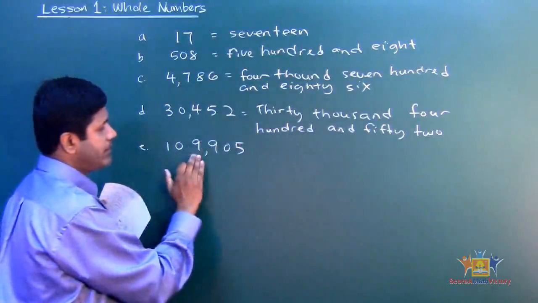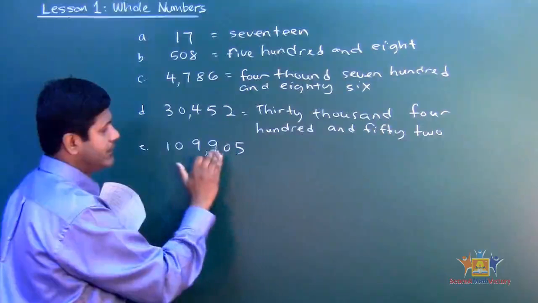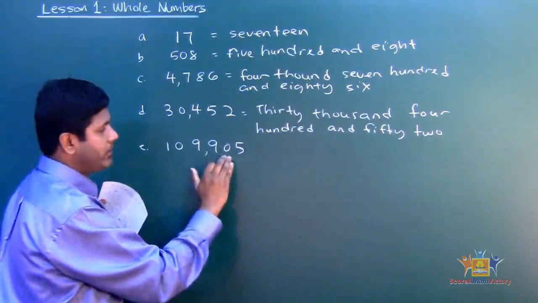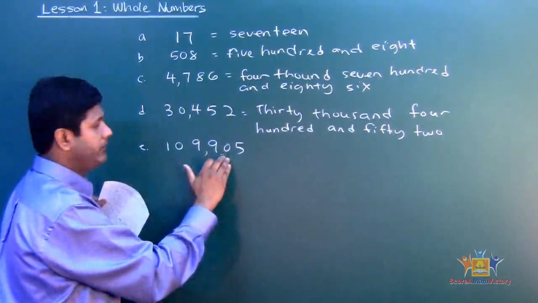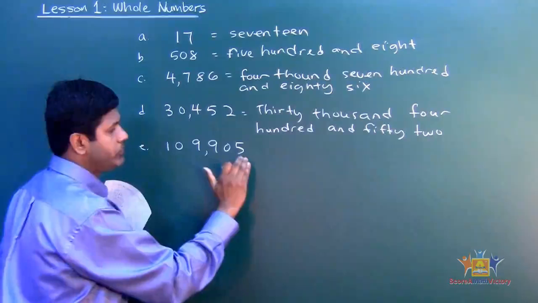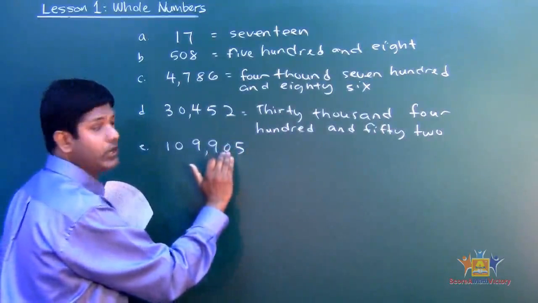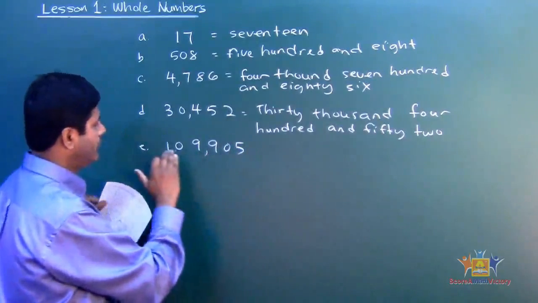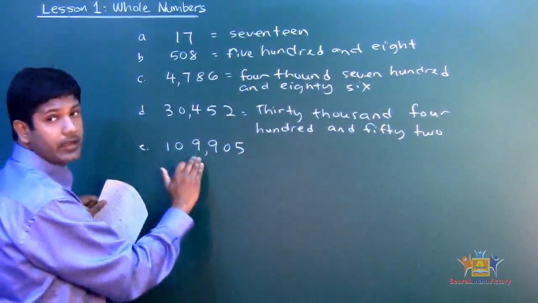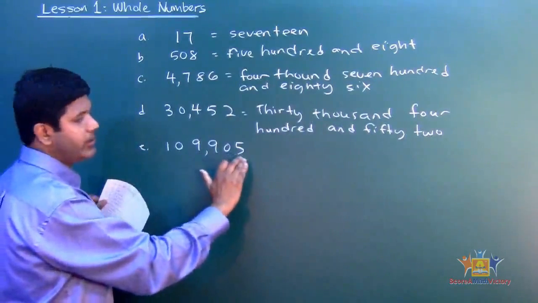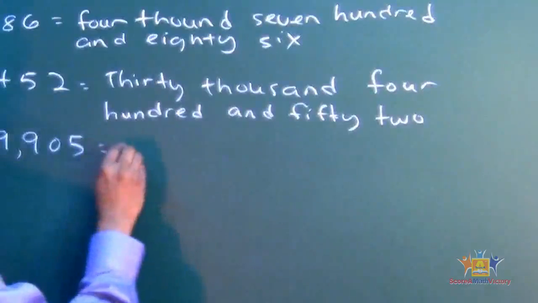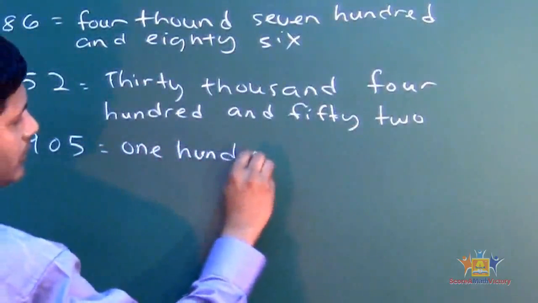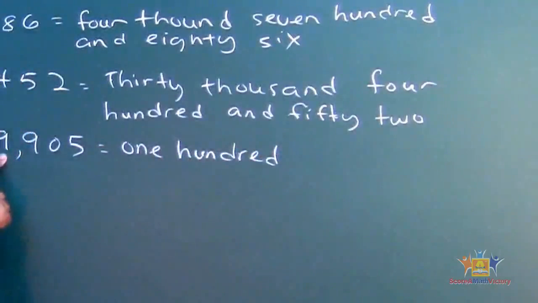Okay. So 109,000. 905. See, there's no digit here, it kind of shows 0. Okay, so we're going to silent that and we're going to just read it as a 5. Okay, I should say no counting number there. Okay, so it'll be 905. So 109,905. Okay, so let's write down that 100,905.